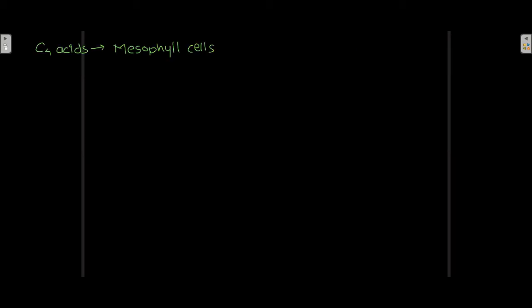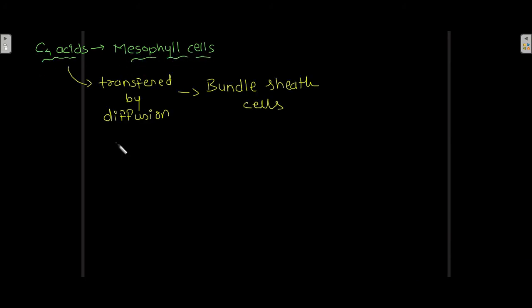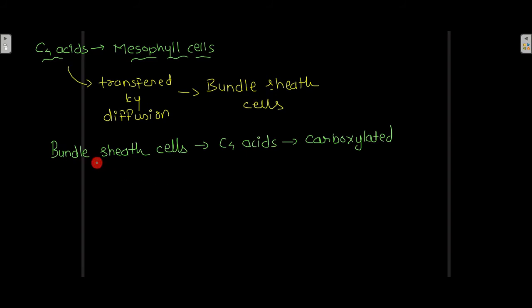So C4 acids are produced in the mesophyll cells, and then these C4 acids are transferred by diffusion to the bundle sheath cells. Now in these bundle sheath cells, the C4 acids are decarboxylated.